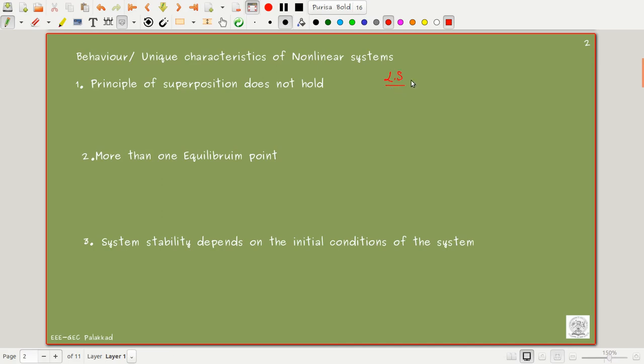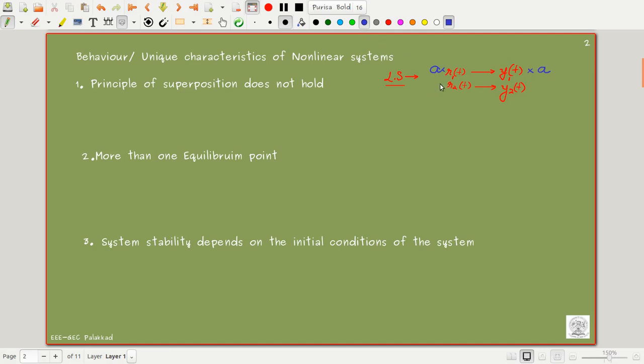If you are given an input R of t, and for the input R1 of t the output is y1 of t, and if the input is R2 of t and the output is y2 of t, then we know that if we give a scaled input to the system, if I multiply it with a factor a, the output also gets multiplied with the factor a.